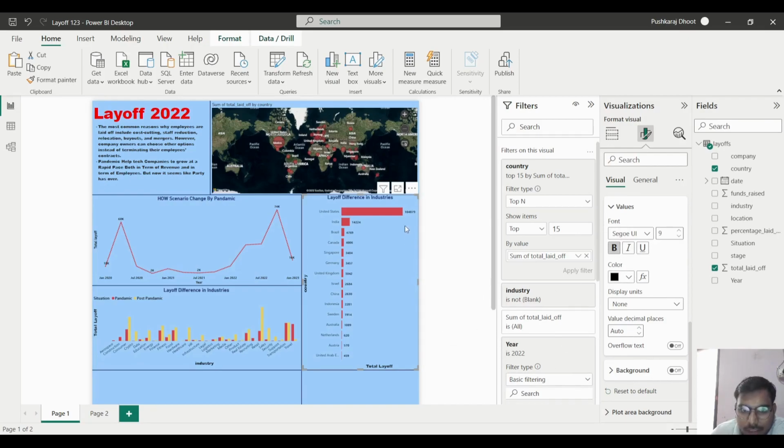Now for the background, we do not have to add a background.